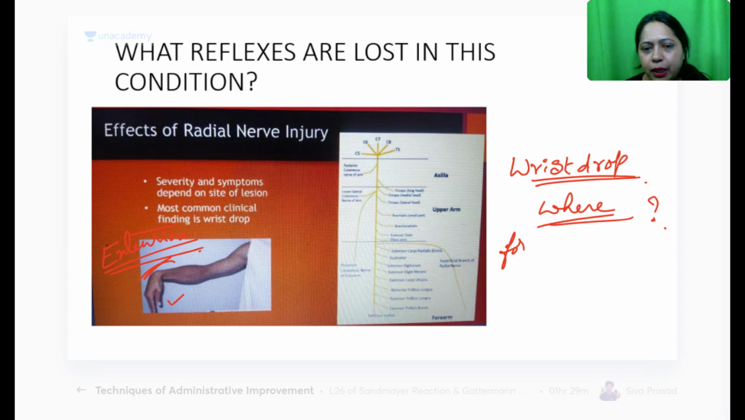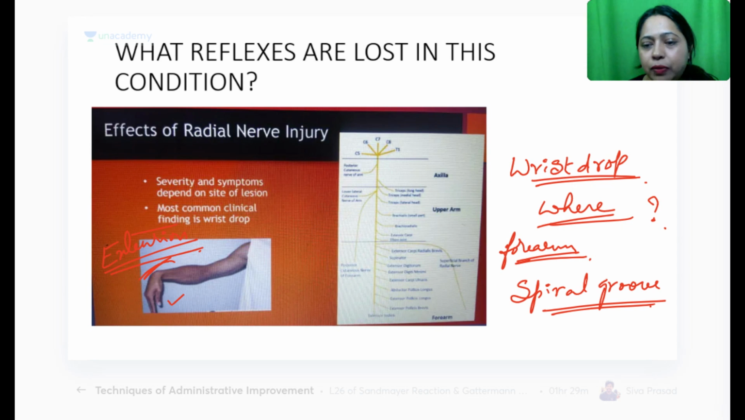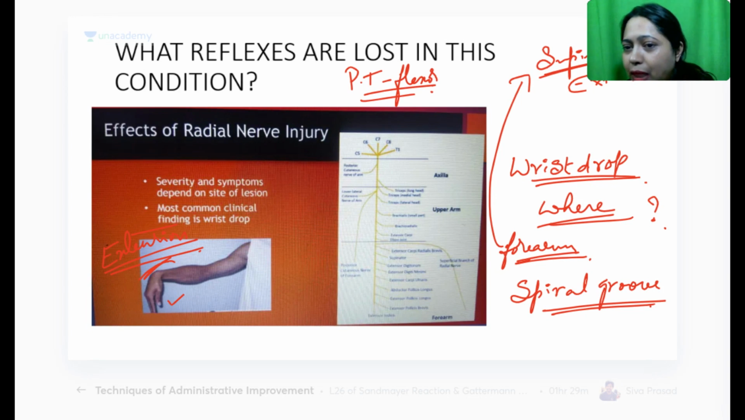In the forearm, the radial nerve passes between the fibers of which muscle? In the spiral groove, yes. In the spiral groove, when it is damaged, the forearm muscles will not be, not pronator teres, dear, it is the supinator. Supinator is the extensor muscle. Pronator teres is flexor muscle. Nothing passes between the pronator teres fibers. It is the extensor muscle, supinator.